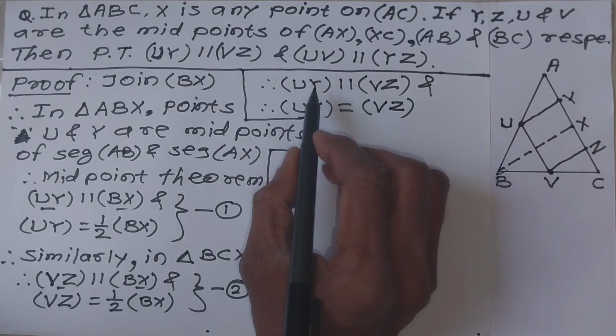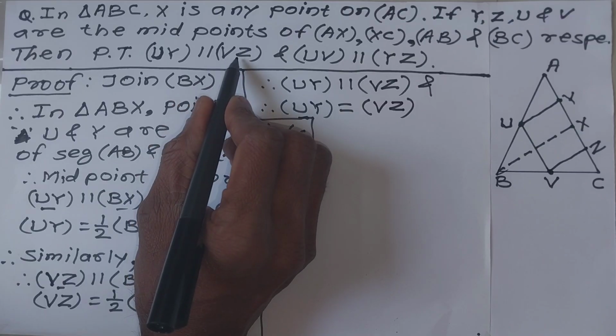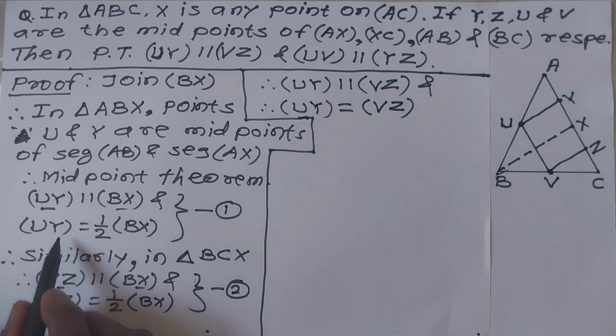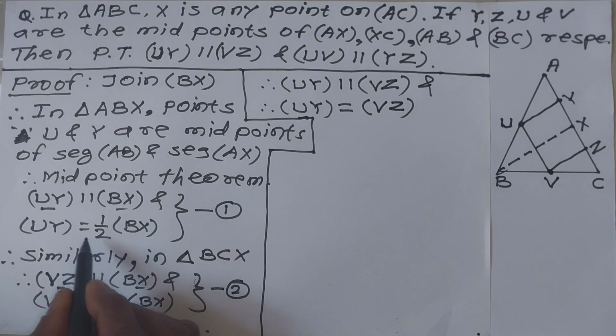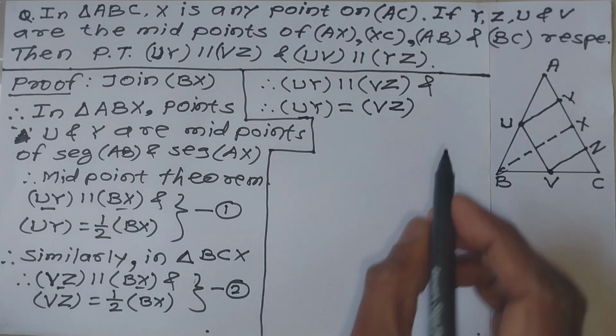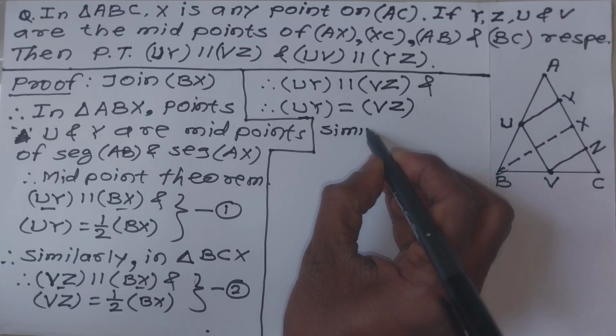Here UY is parallel to VZ and UY is equal to VZ because both are equal to half of BX.